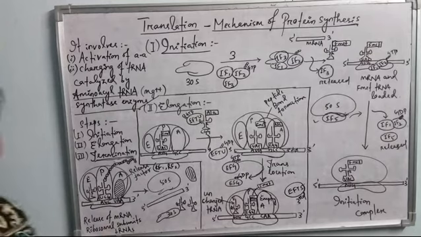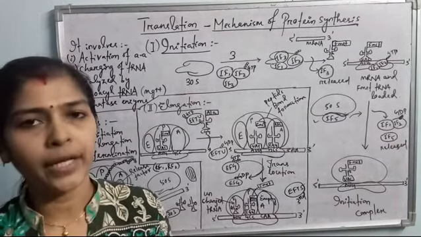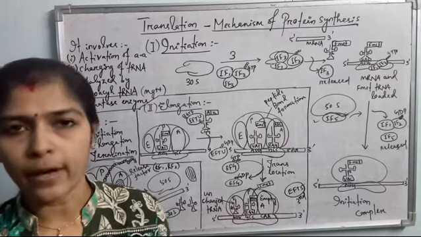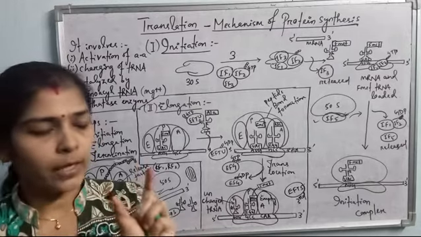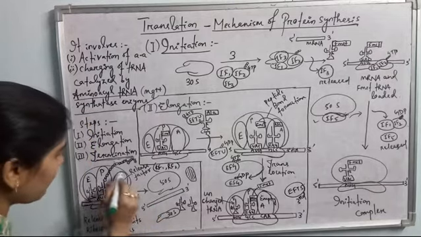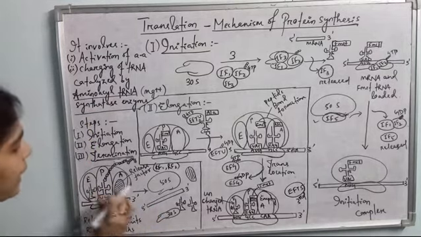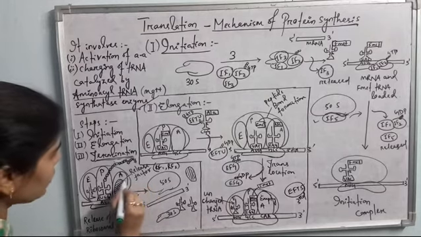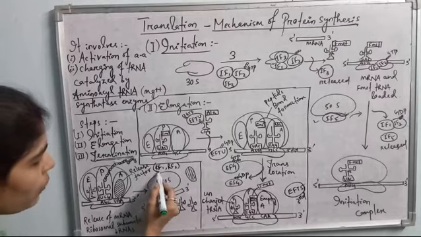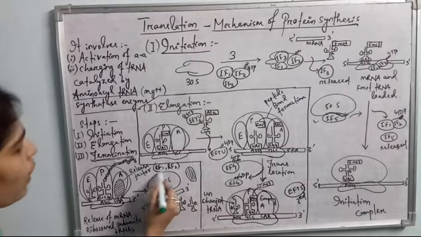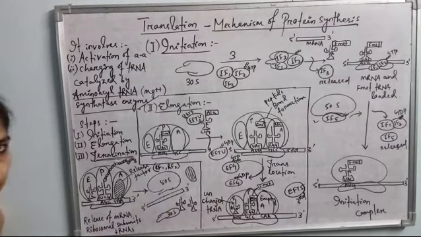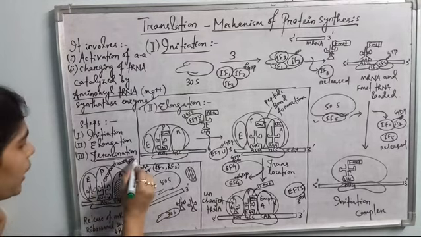UAA, UAG and UGA do not code for any amino acids, and for these 3 stop codons there is also no tRNA. So whenever any of the stop codons binds to the amino acyl site of the larger ribosomal subunit, there occurs binding of a release factor. This is the release factor. And there are 2 release factors in the case of prokaryotes, RF1 and RF2. Any one of these release factors binds here in the amino acyl site. And this is the polypeptide chain or protein molecule.